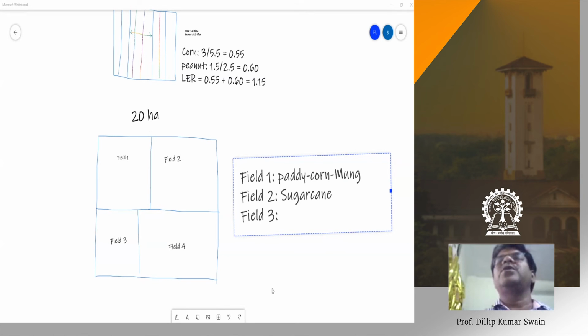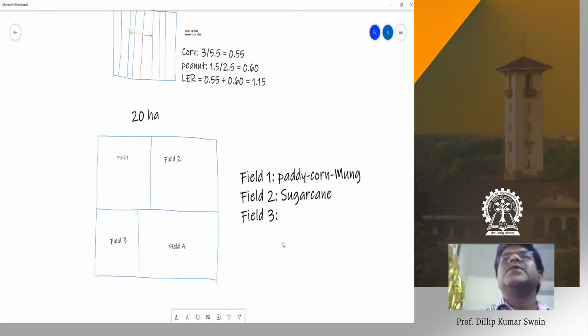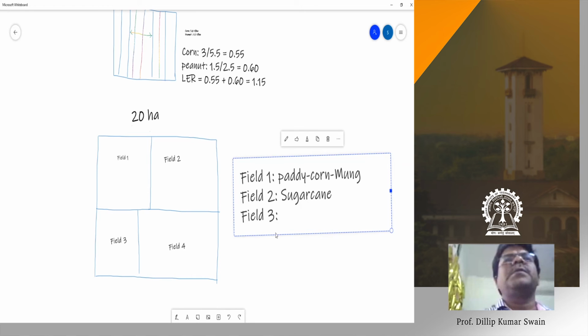So what crop we can grow? Anybody? Well, so field 3 and field 4, rain fed. Sir, jowar, bajra. Yeah, jowar, bajra, you can grow corn as well. After corn also, depending upon the rainfall, we can go for some short duration crop. That is what the crop planning is.